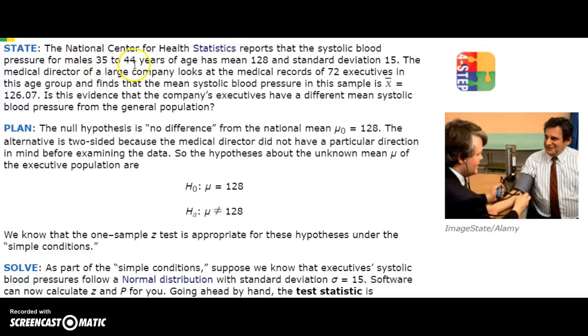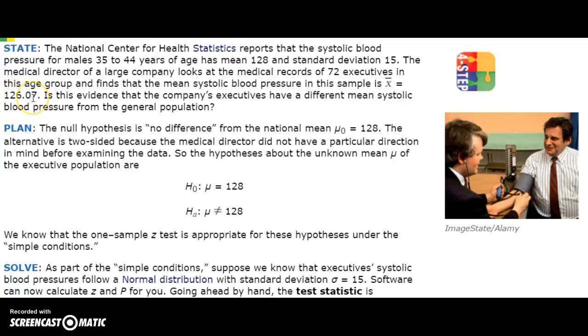They're also males 35 to 44 years old, but instead of just the general population, they're specifically executives in corporations, and we're trying to figure out if they would have a different blood pressure, maybe higher, maybe lower than the general population. So they've gotten records from 72 executives. Let's go ahead and assume that this is a simple random sample. And the mean blood pressure among these executives in our sample is 126.07.